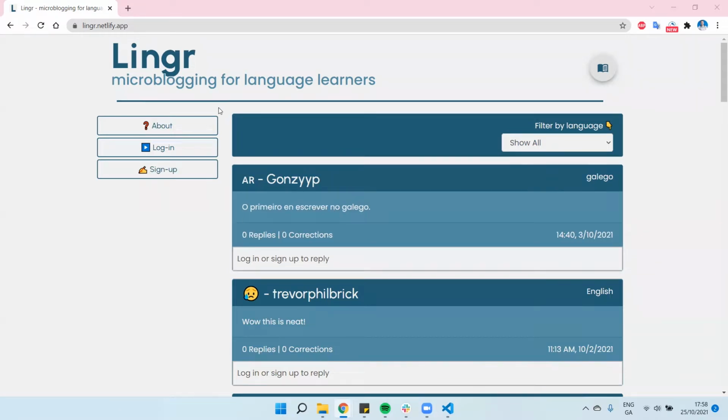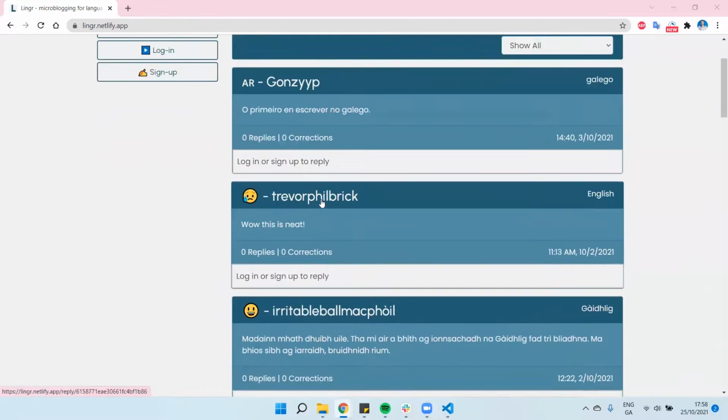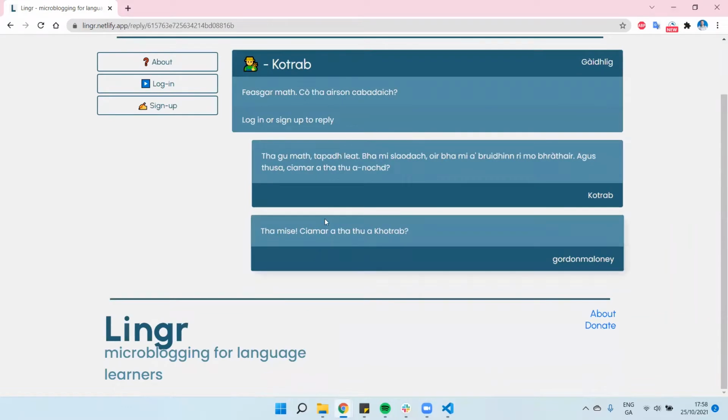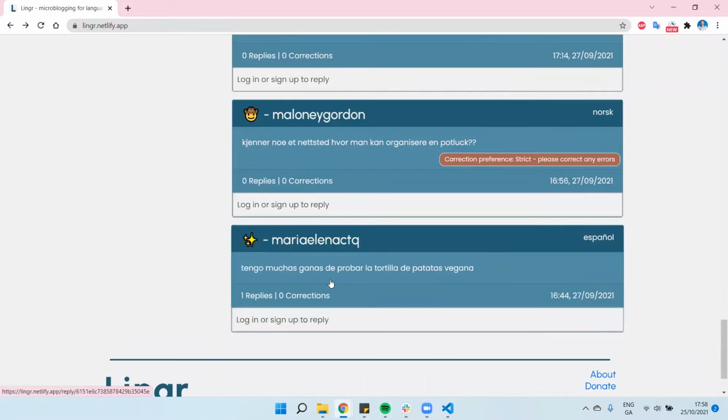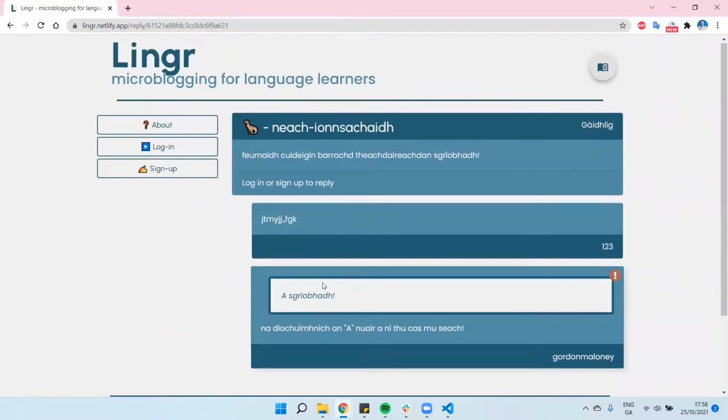My project is called Linger. It's a kind of social media microblogging website for people who are learning languages. The idea is you can go and post messages in a language you're learning, and then native or fluent speakers can either reply and interact with you like here, or they can give you corrections if you've made mistakes. So for example, here, someone can post a correction and tell people what they missed out.